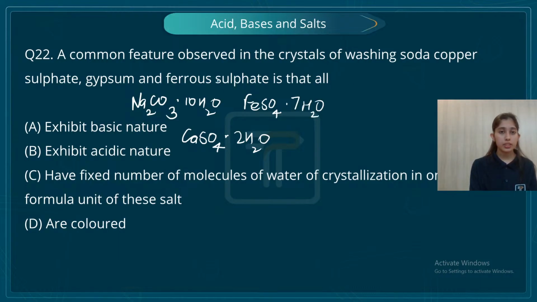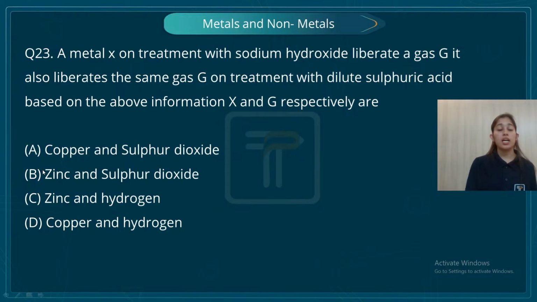And we are missing one thing, copper sulfate, right? So what is copper sulfate? Copper sulfate is CuSO4 dot 5H2O. So they all have water molecules of crystallization. So C is the correct option.